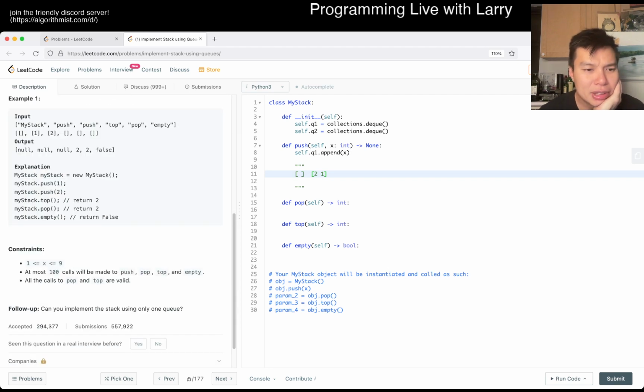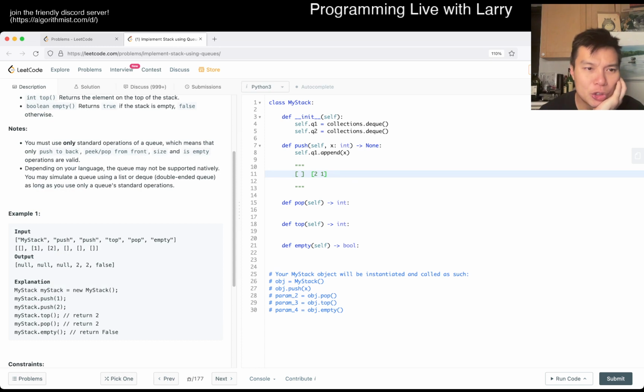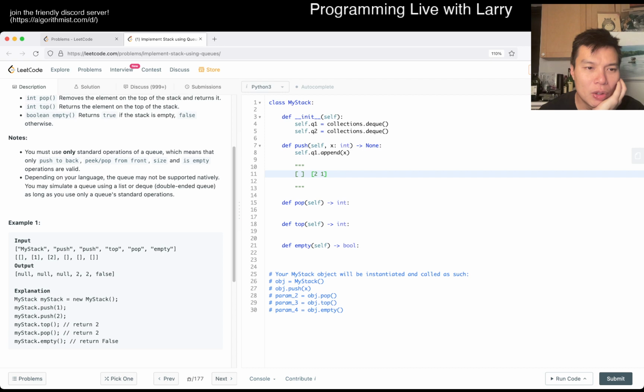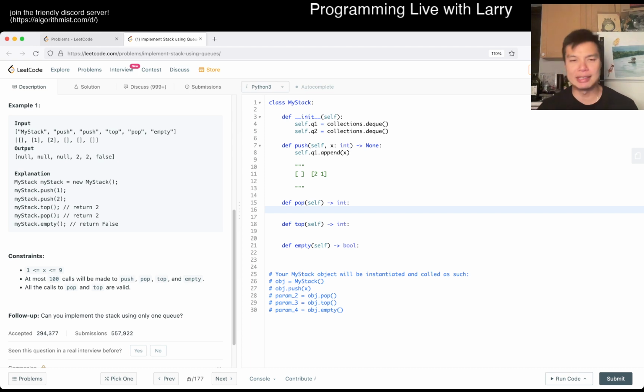I'm trying to think for a second about what I can do here. The other solution, the queue using two stacks, is something you find out in computational theory, for example, that it is Turing complete, so you could do everything. I'm not sure about two queues, and I also don't know if they want us to have a linear solution. That's why I'm contemplating a bit, because if we can have an O of n solution for push and pop, that makes it kind of trivial. So I don't know if I can do this in O of 1. But let's play out some ideas first.